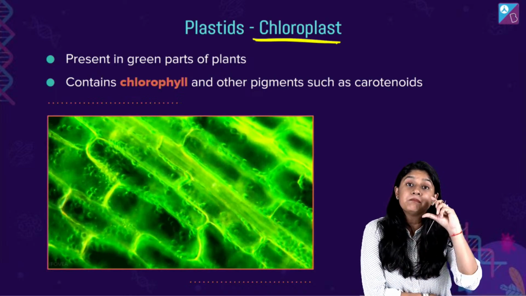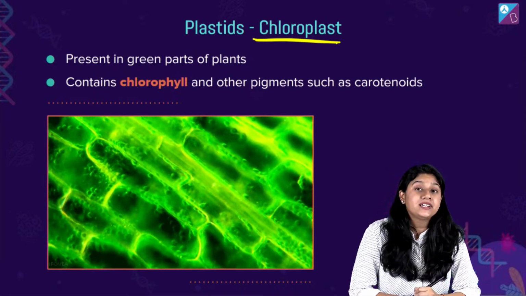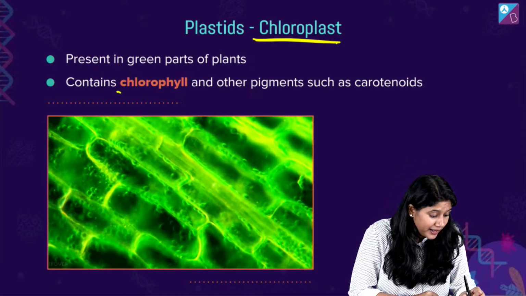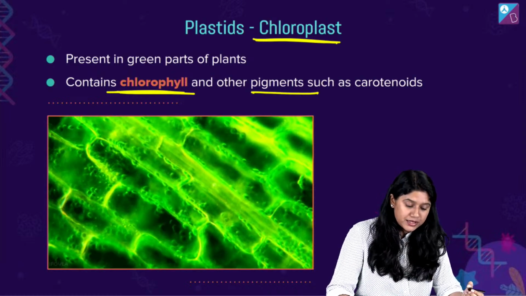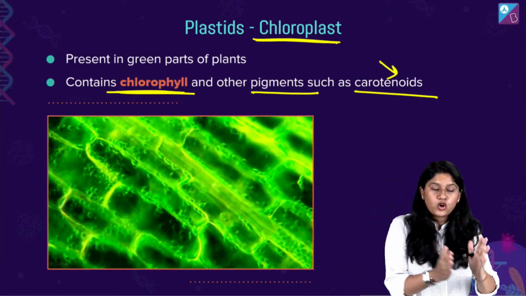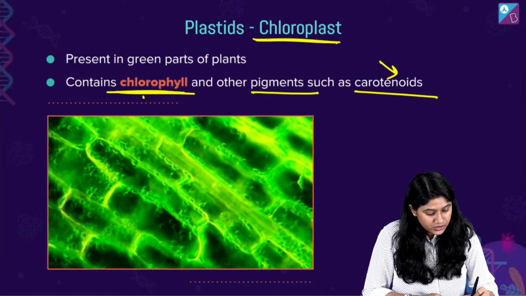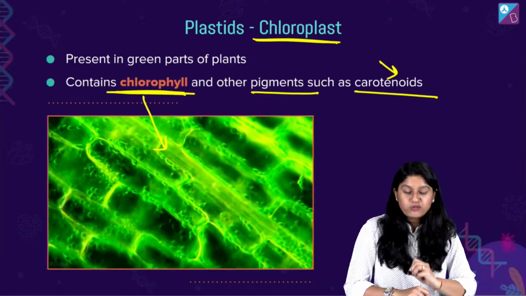In all the green parts of a plant, we have the chloroplast, right? And it contains a very special pigment, which is chlorophyll. And of course, apart from that, some other pigments, such as the carotenoids, right? Apart from the chlorophyll. Now, this green color that we see is because of the presence of chlorophyll, right?